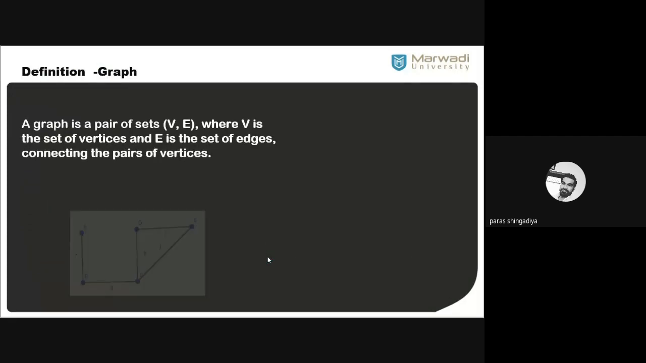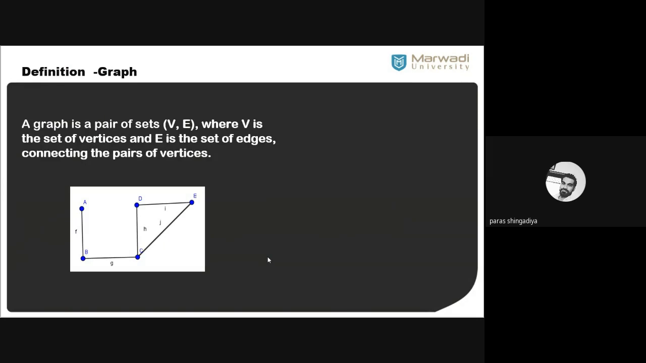The first is the definition of a graph. Let us discuss the definition of a graph and then we'll end today's session. We already have some idea about the graph. The graph is a pair of sets V and E, where V is a set of vertices and E is a set of edges connecting pairs of vertices. This is the definition of a graph. The graph is a pair of sets.